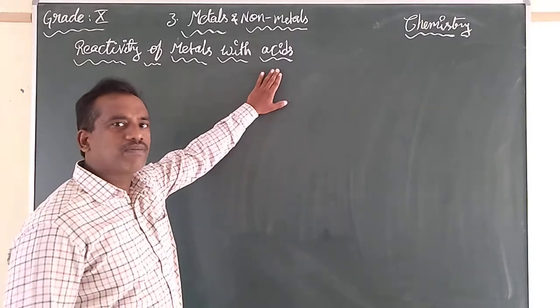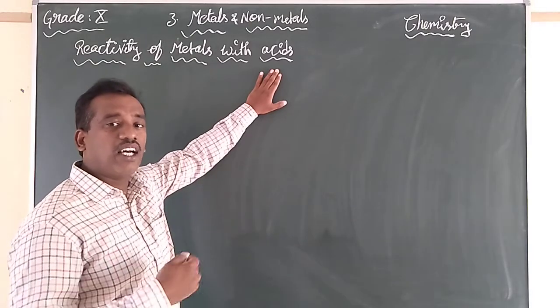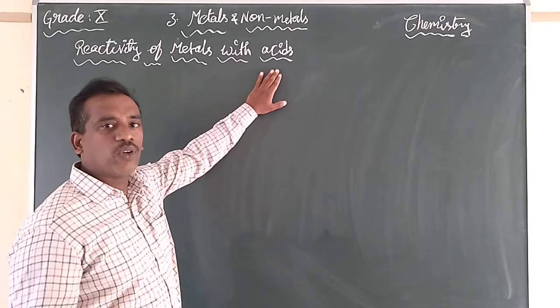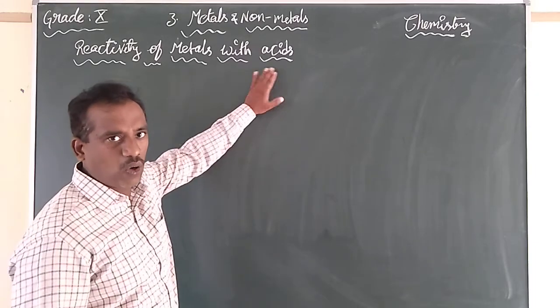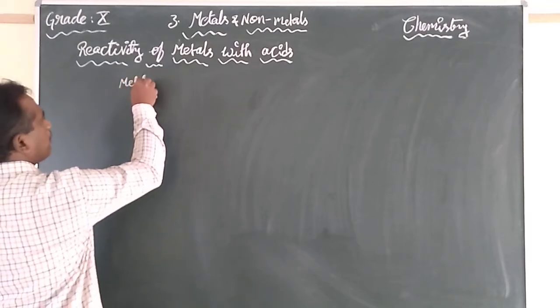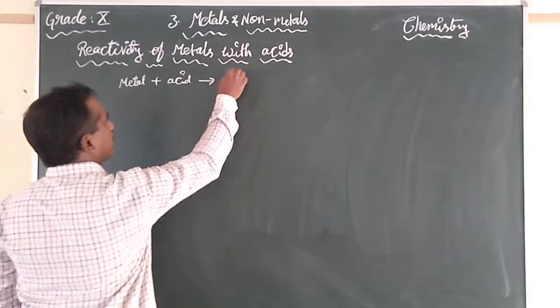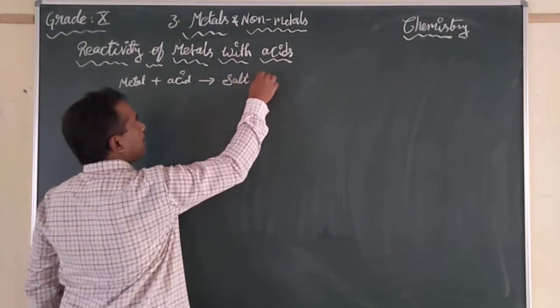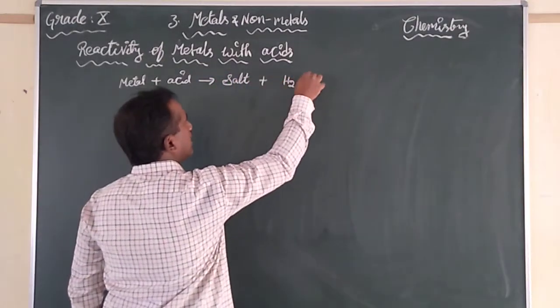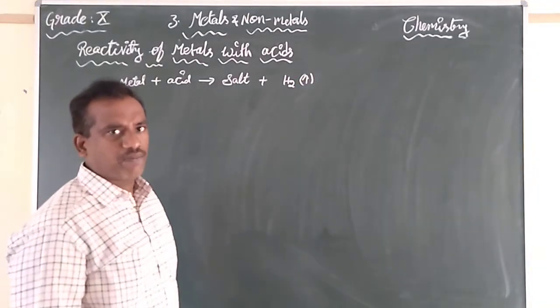They form a metallic salt and release hydrogen gas. Yes or no? Metal plus acid gives salt plus hydrogen gas. It is our previous experience.